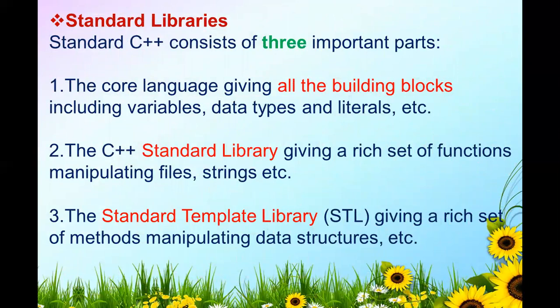Standard libraries in C++. Standard C++ consists of 3 important parts. First, the core language, giving all the building blocks including variables, data types and literals. It is already inbuilt, all the building blocks, data types, literals. Second, the C++ standard library, giving a rich set of functions.